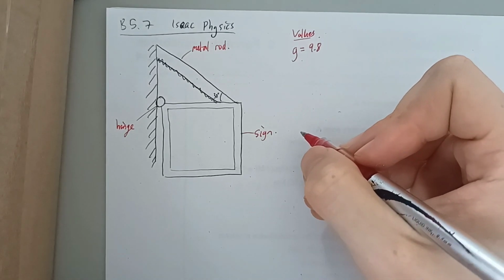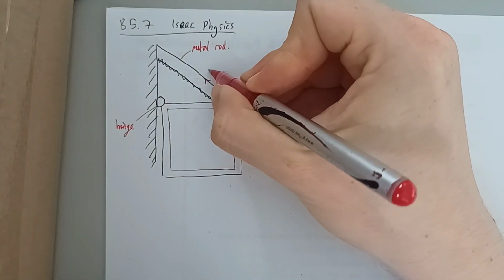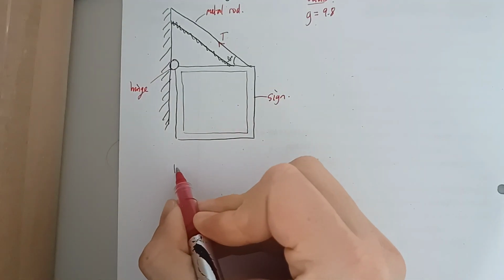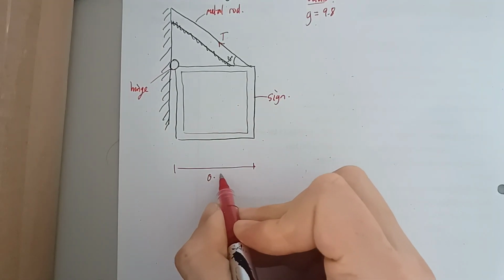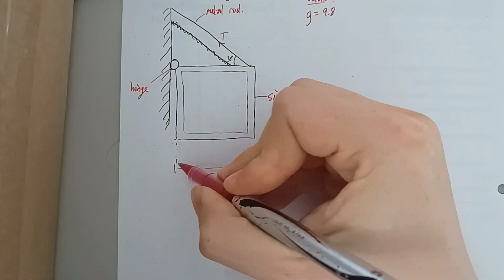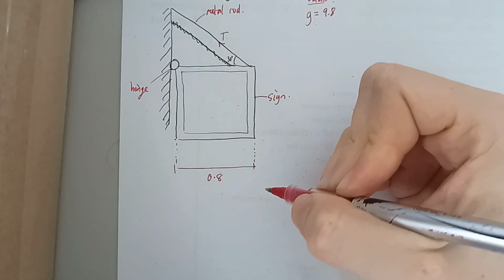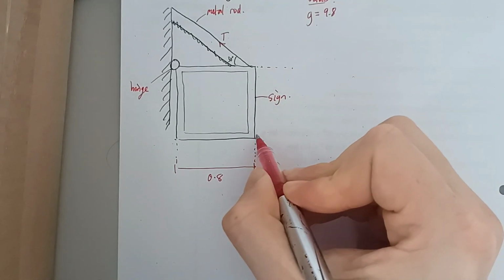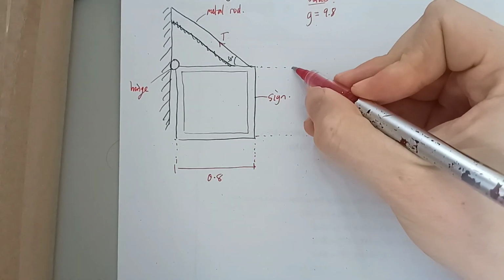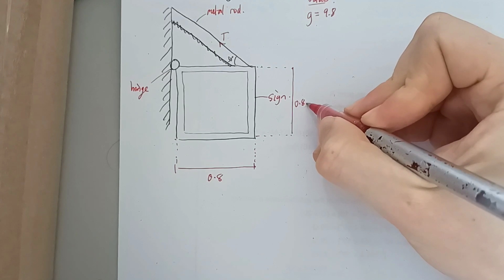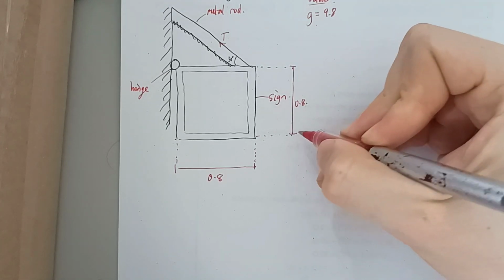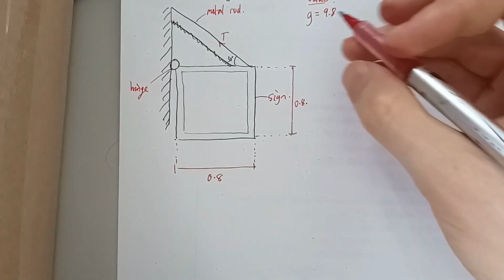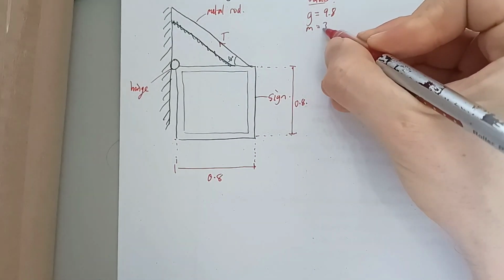They say calculate the tension in the rod, T, and they say that the sign is 80 centimeters. I'm going to write that as 0.8 meters because I like using the SI units, generally a good idea. Going to label this distance here as 0.8 as well. Okay, what else? They tell us its mass is 30 kilograms.